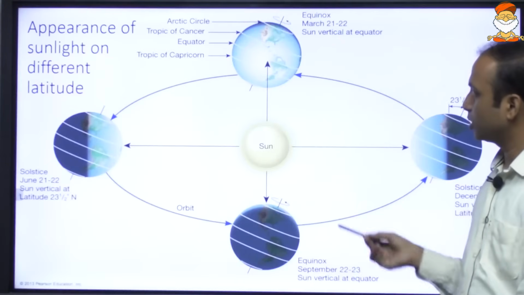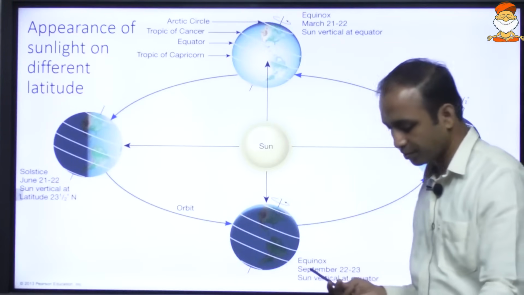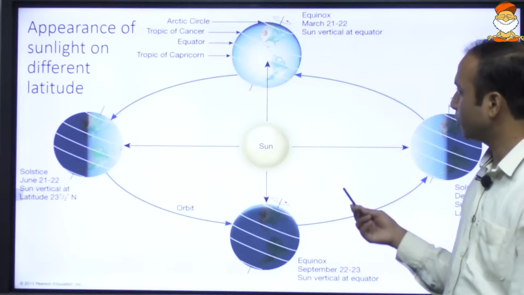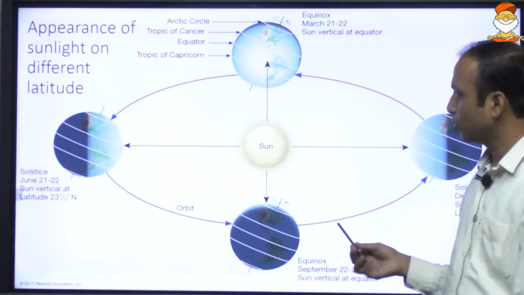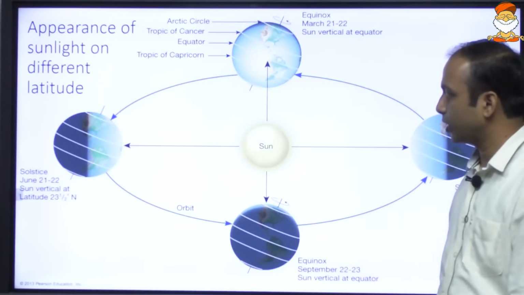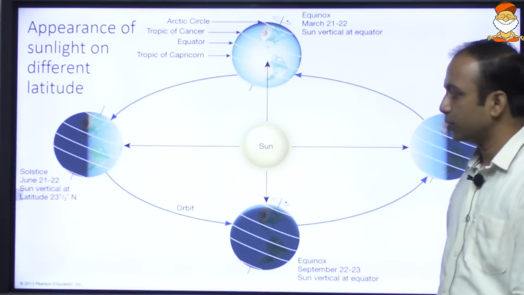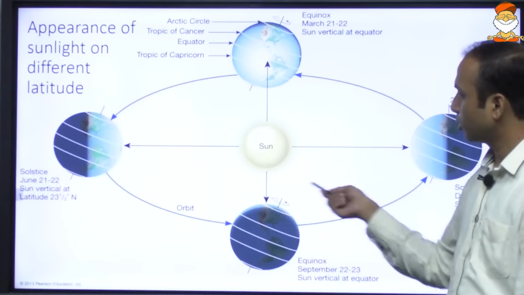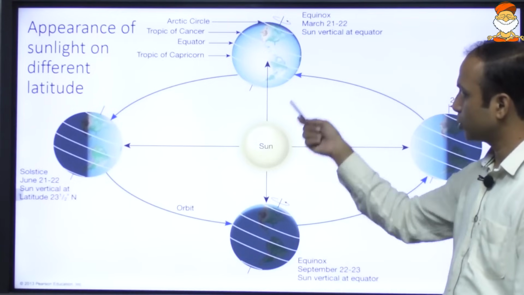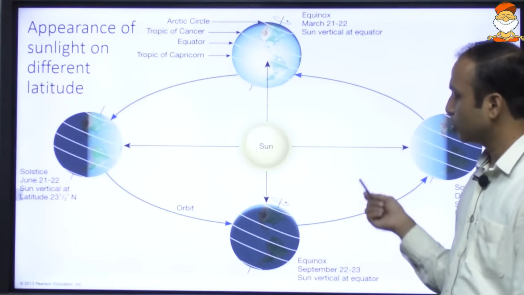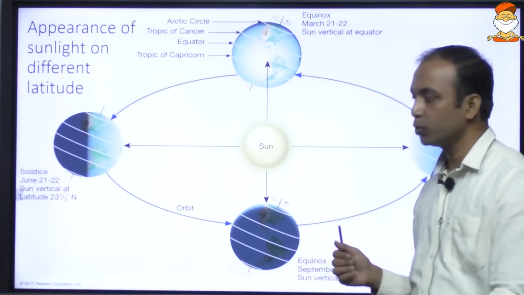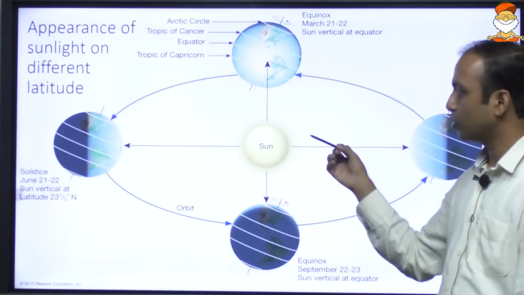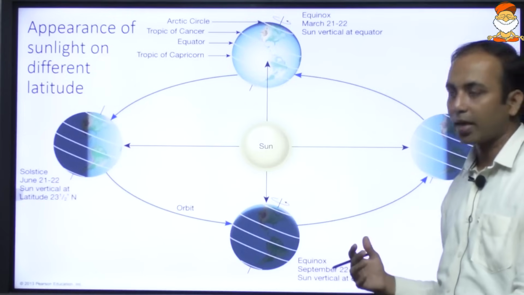We have also seen with respect to this latitude, we know that the earth is tilted by 23.5 degree. Okay, earth is tilted by 23.5 degree. And the earth is also revolving around the sun. So because of this revolution, we do not get the similar length of the daytime and the night time.